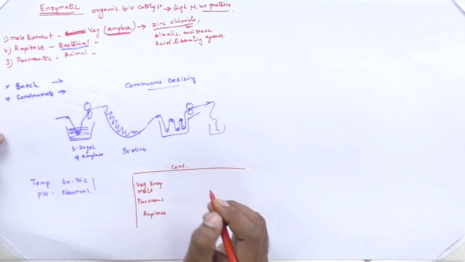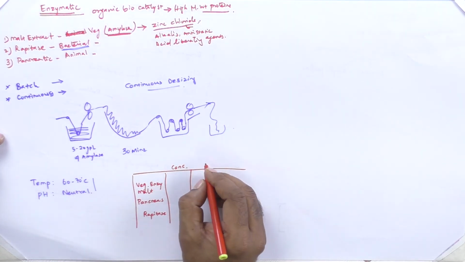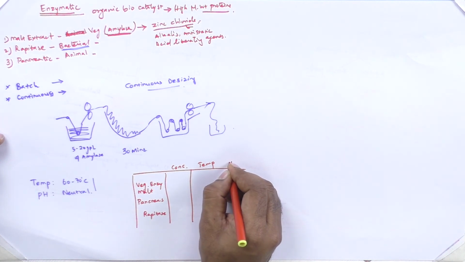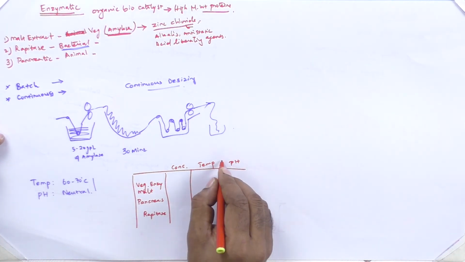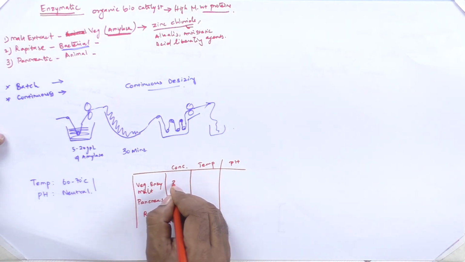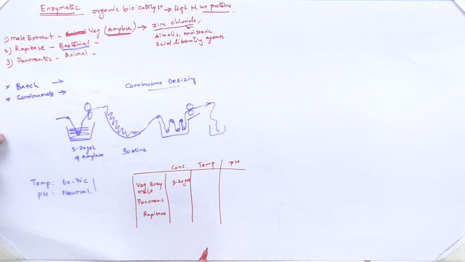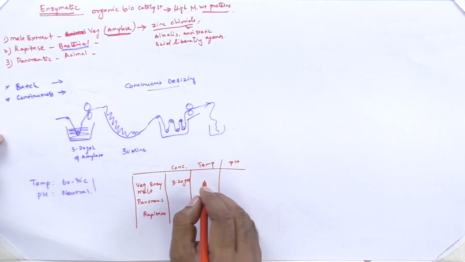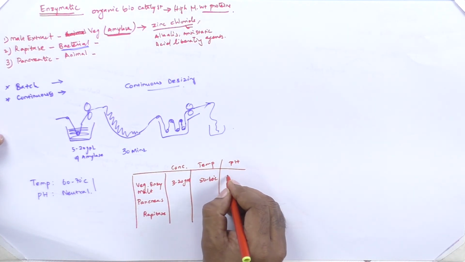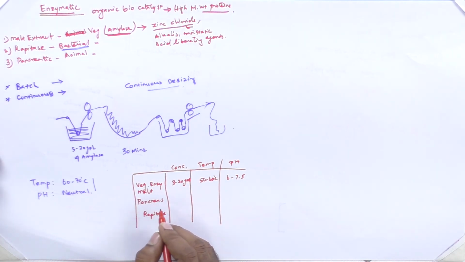We consider concentration, temperature and pH. The concentration will be around 3 to 20 GPL for vegetable enzyme, that is malt extract. Temperature will be around 50 to 60 degrees Celsius. pH is around 6 to 7.5.